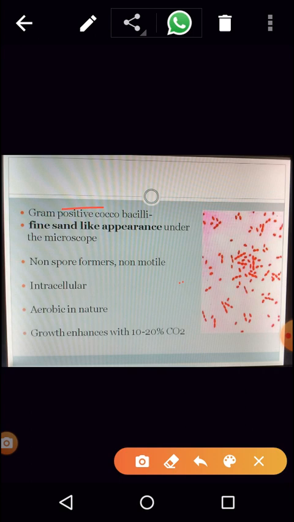If you see under the microscope, it looks like fine sand grains spread throughout the field. That's why it is written here, fine sand like appearance. If you sprinkle sand grains throughout the field, how will it look? Exactly it looks like that. They are non-spore forming organisms. They are non-motile. They are intracellular, which means they require a host for their survival.